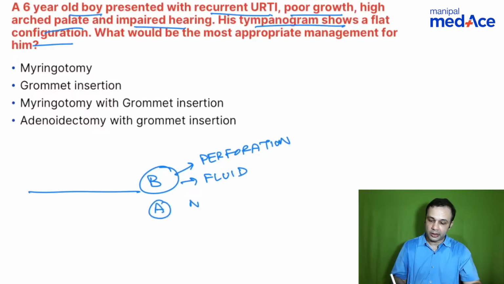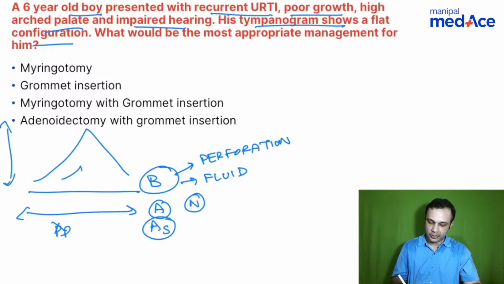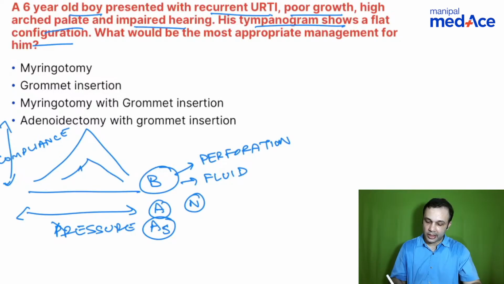A-type curve is normal. You have AS-type curve, that is reduced compliance. This is a normal curve. You see the compliance on the y-axis. You see the pressure change on the x-axis. Okay, so this is pressure. This is compliance of the middle ear. So this is normal. If there's reduced compliance, you're thinking that is an AS type of curve you see in cases of stapes fixation or ossicular fixation.